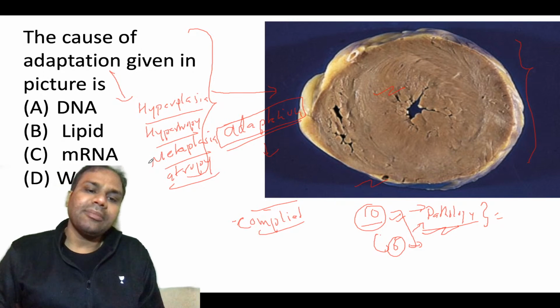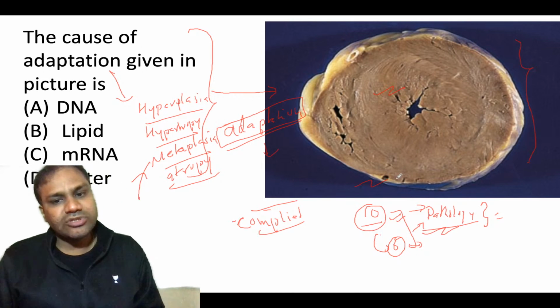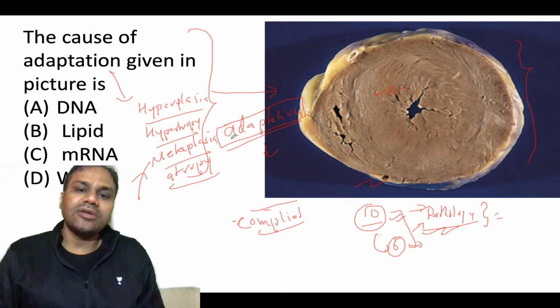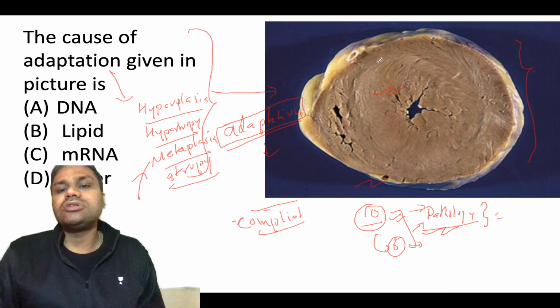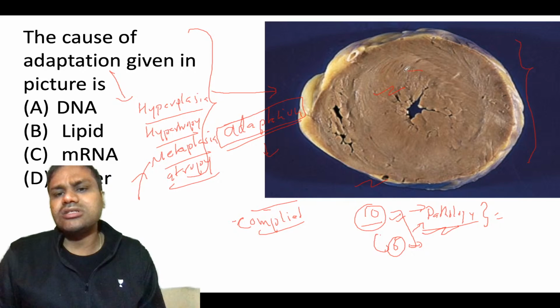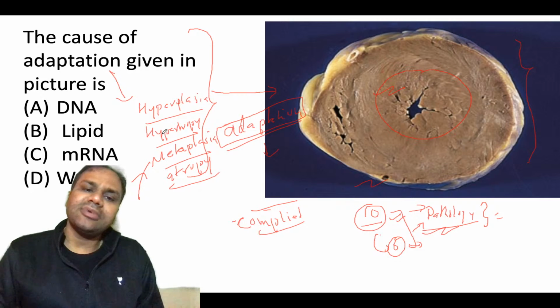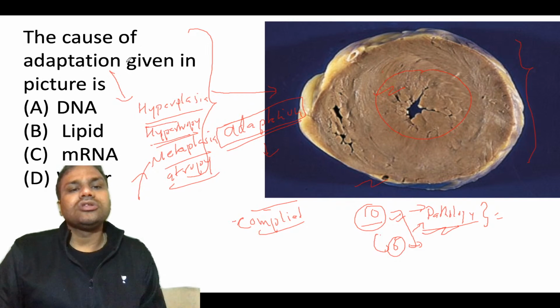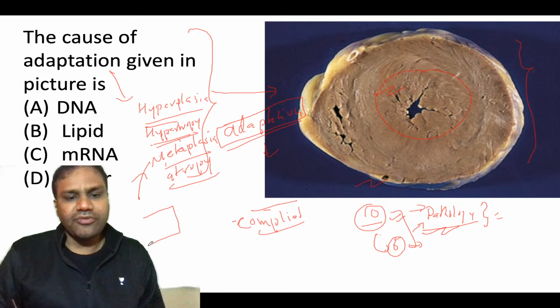Remember, dysplasia is also a reversible process, and metaplasia is also a reversible process. Anaplasia is an irreversible process. Now coming to this figure, obviously this is the structure of a ventricle, and here the muscles have all hypertrophied. So you can see hypertrophy. Basically the adaptation here is hypertrophy. So the mechanism of hypertrophy will be the cause of adaptation. Whenever you say hypertrophy, what happens in hypertrophy?